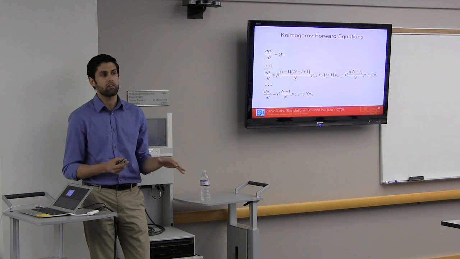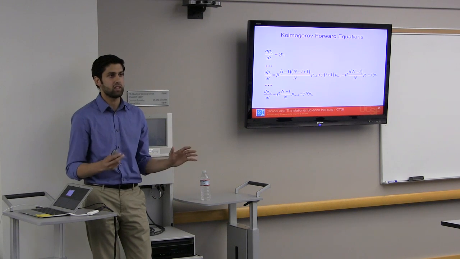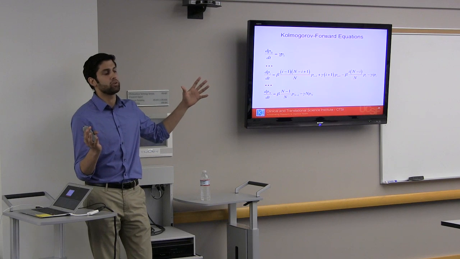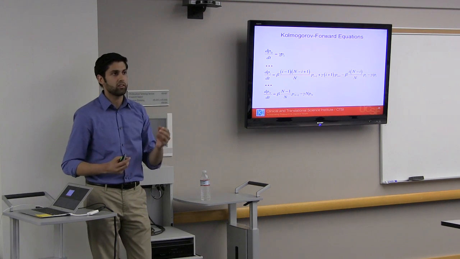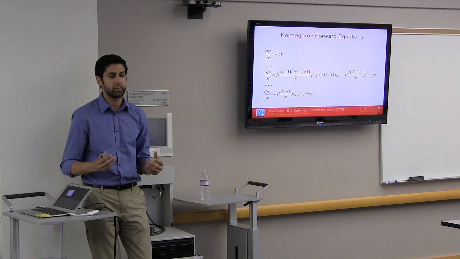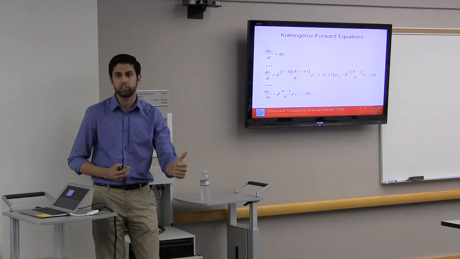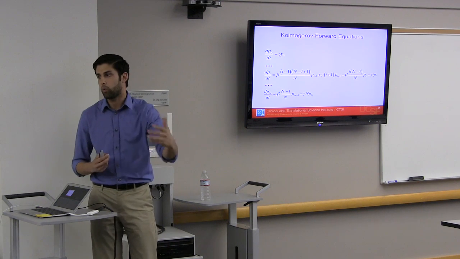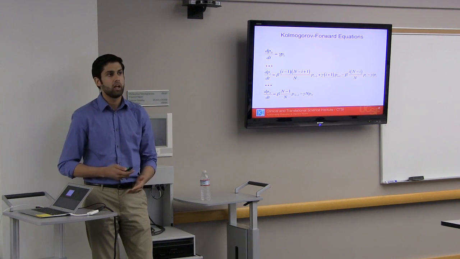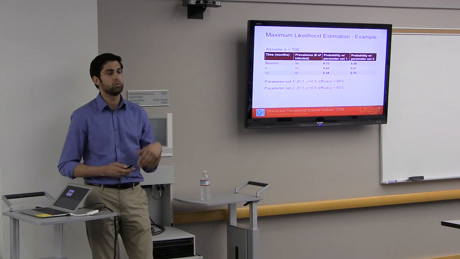These are called the Kolmogorov-Ford equations, and what they basically say is, let's say you have 100 people in your village. This turns into 101 equations. It tells you what's the probability that I have 0 infections in my village at some time. What's the probability I have 1 infection, 2 infections, 3 infections, all the way up to 100. So I'll use that to do the following.